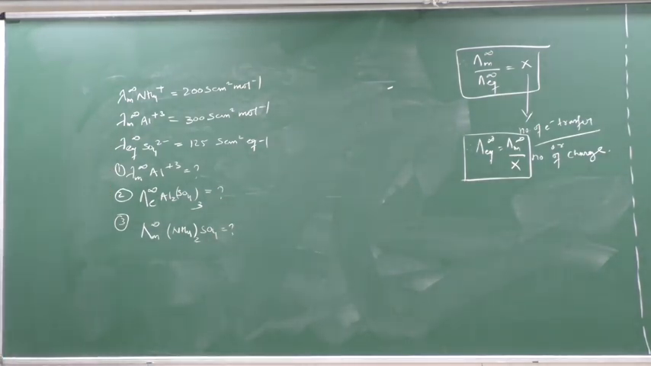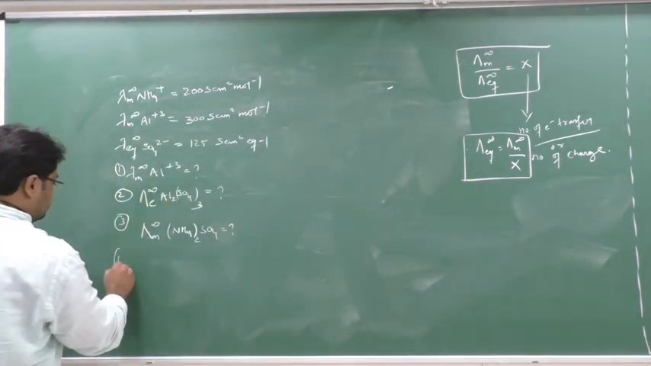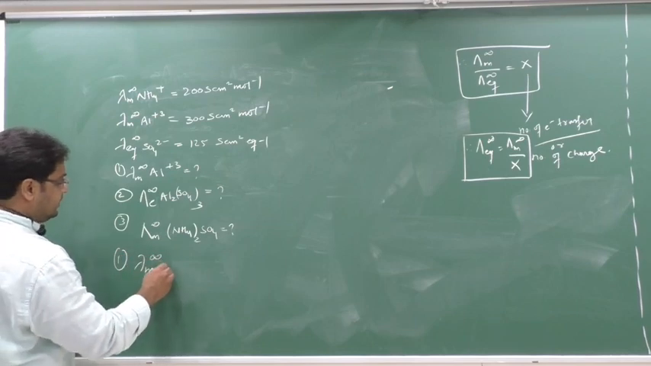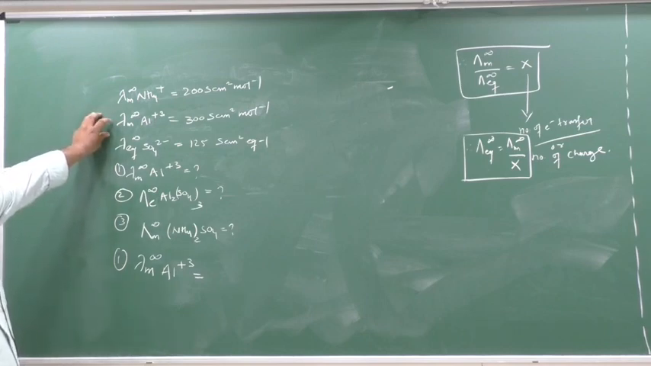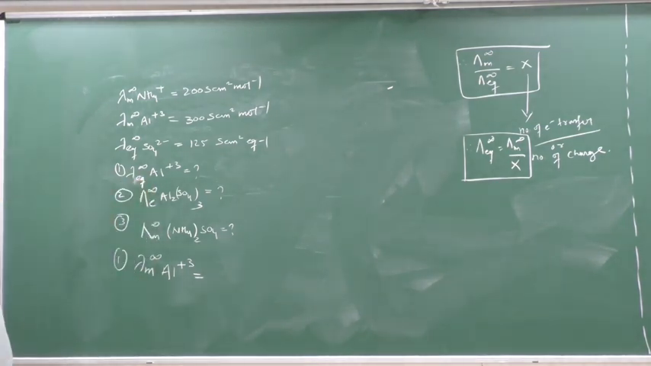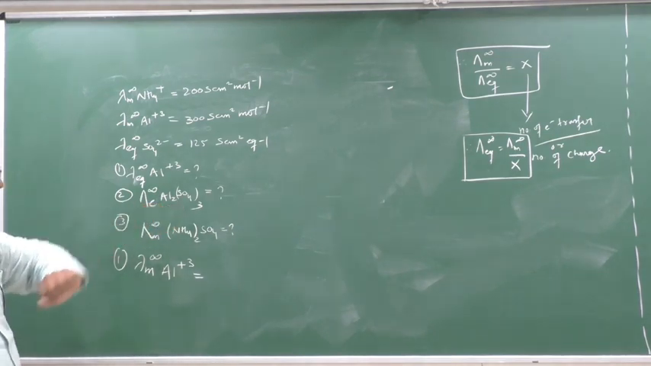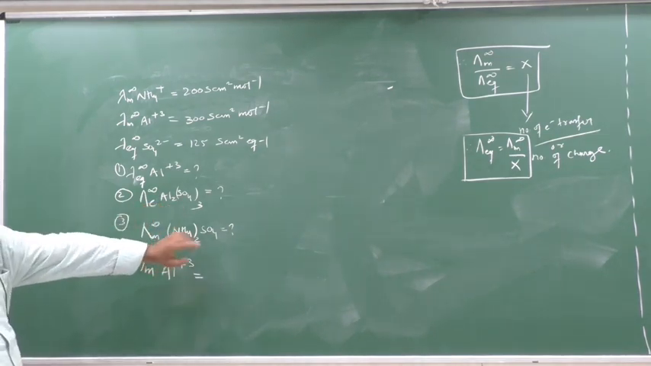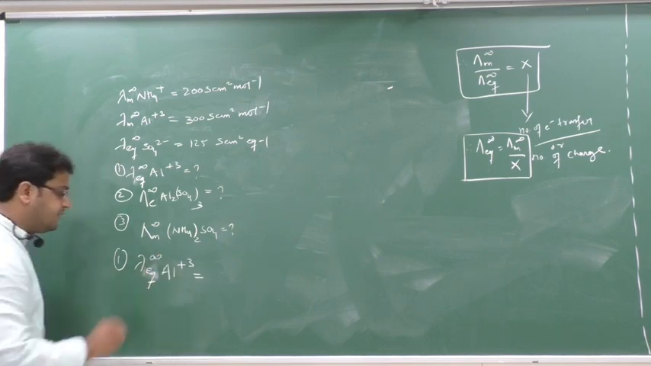Now see here. Same relationship. So first we will see this lambda. So you know that lambda m infinity Al plus 3 equal to what? Here for Al plus 3 they have given molar conductance. Sorry, this question is for equivalent conductance. You have to calculate equivalent conductance of Al plus 3. You have to calculate equivalent conductance for Al2 SO4 thrice and molar conductance for NH4 twice SO4. Clear? So you have to calculate lambda Eq infinity for Al plus 3.